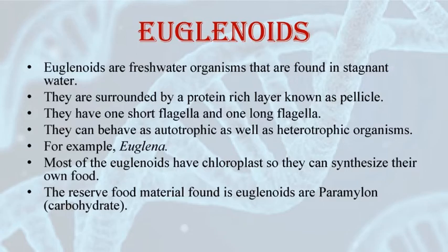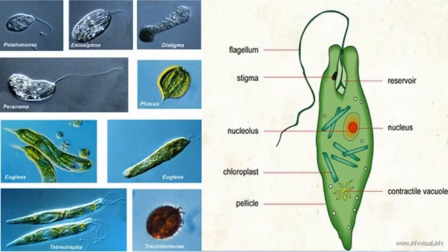But if there is an absence of sunlight, that means if they are deprived of sunlight, they will behave like heterotrophic organisms. And at this time, they act like predators. Now, the pigments of euglenoids are similar to the higher plants. An example is Euglena. Here, you can see some more examples of euglenoids.